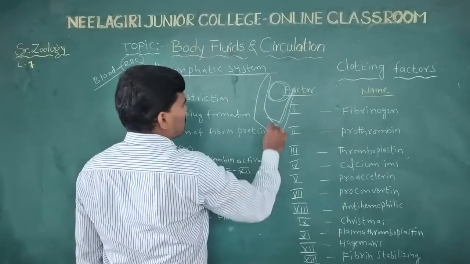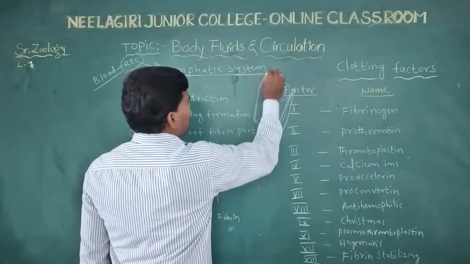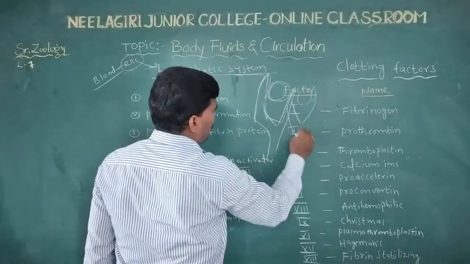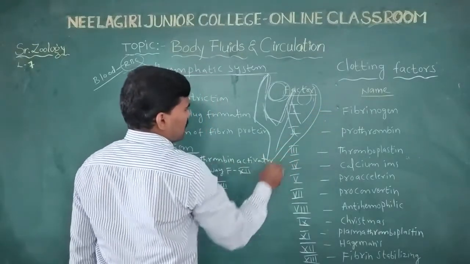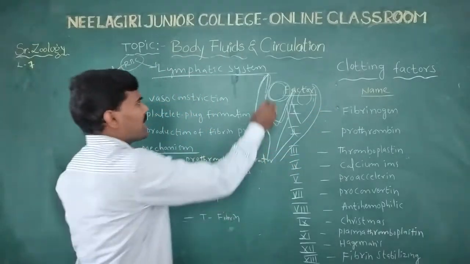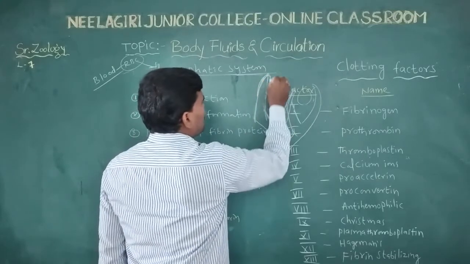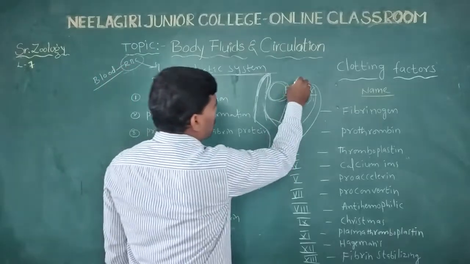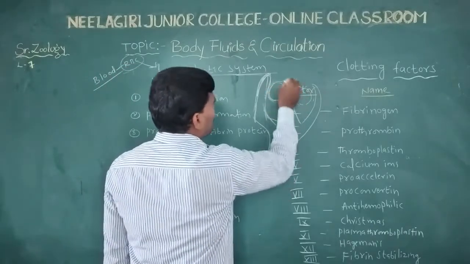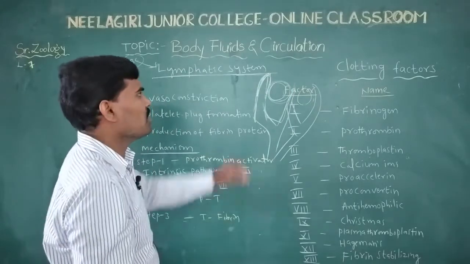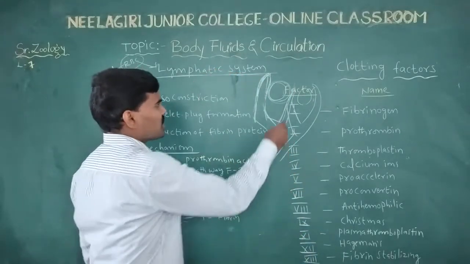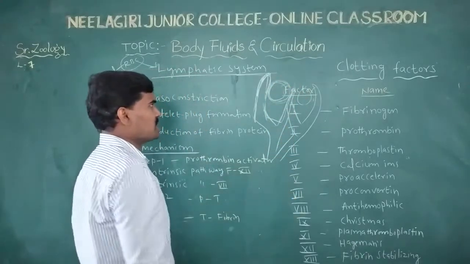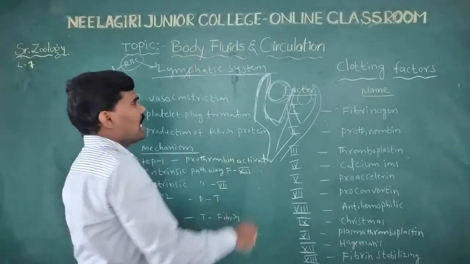The blood vessels end blindly. Because of the high pressure of the blood, liquid is filtered into the extracellular spaces, forming lymph.